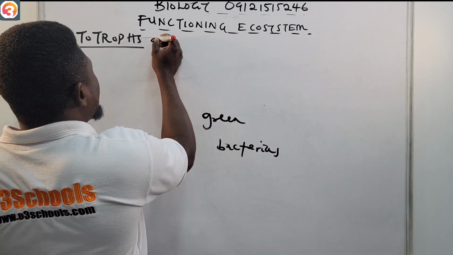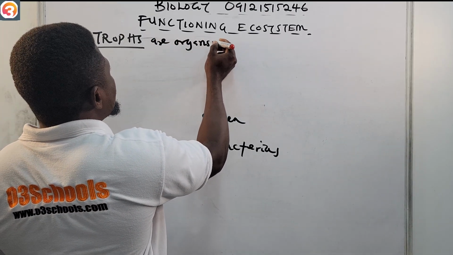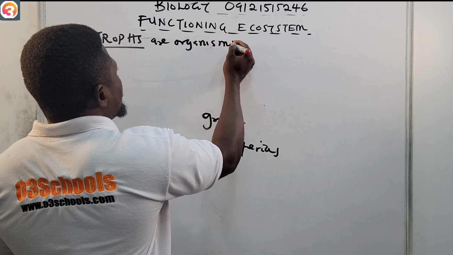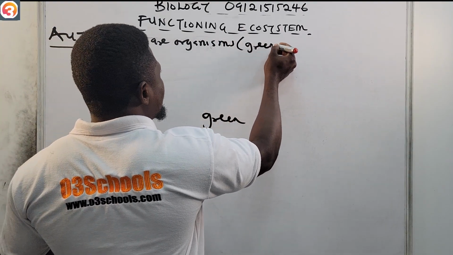So autotrophs, they are what? Organisms. So they may be what? Green plants.